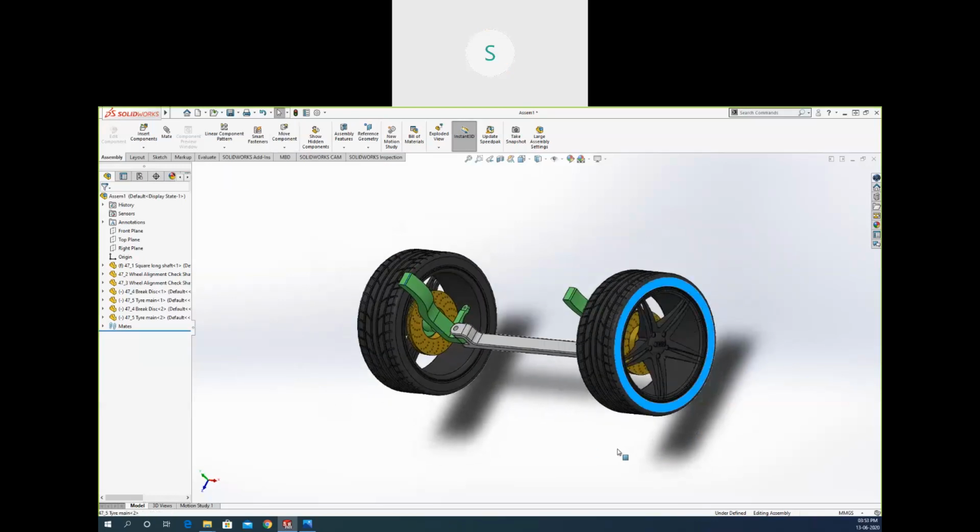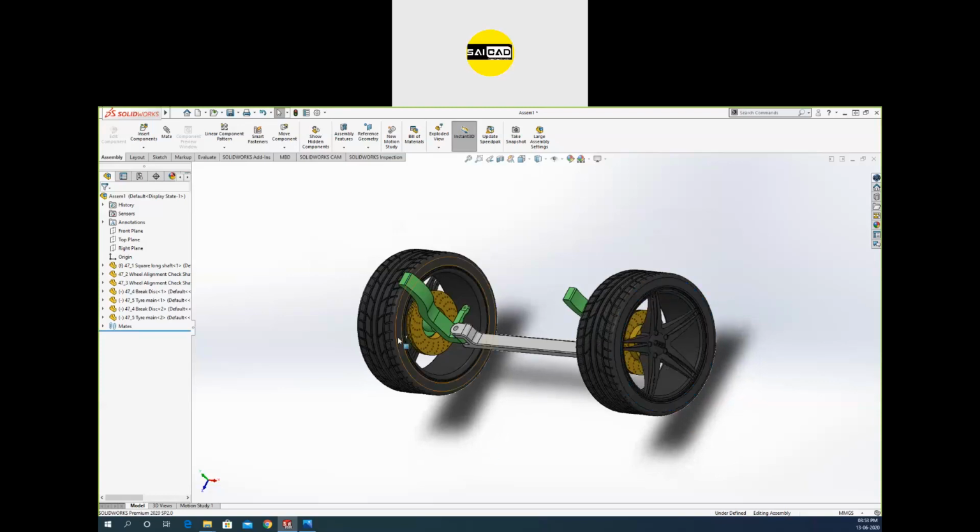Yeah, I can also rotate it separately like that. This one can be rotated separately like that.